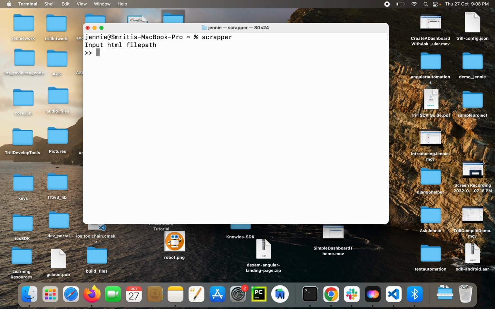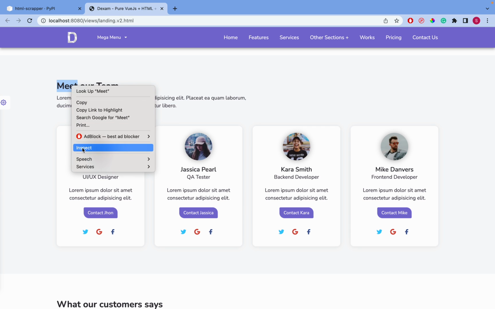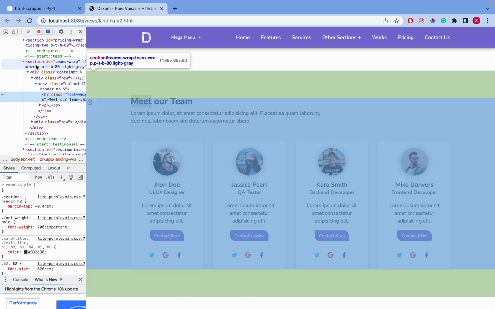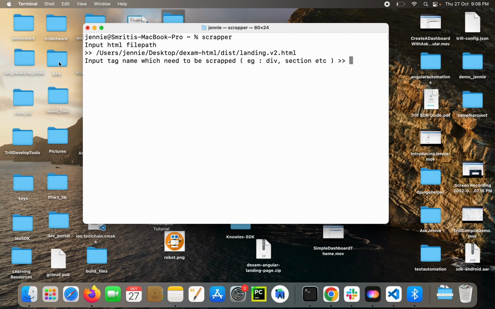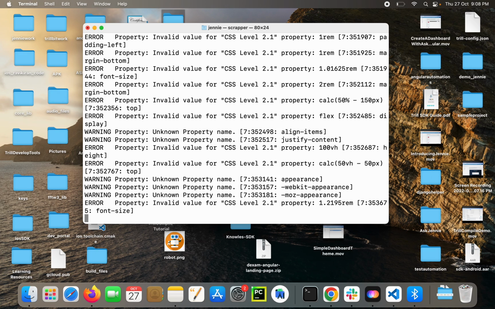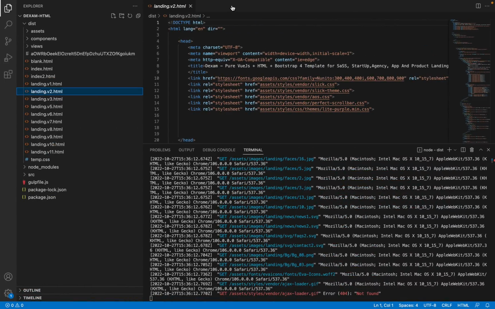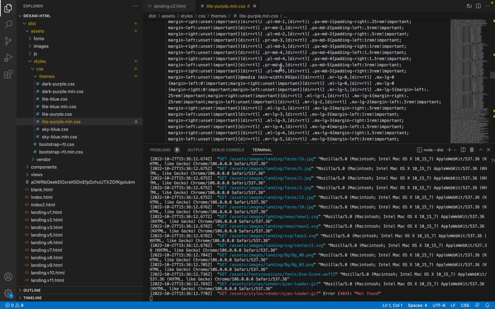So we have to add the input path, copied and pasted, and we want this theme as, so this is a section with team wraps, section with IDs team wrap. I started scraping. It approximately takes 1 to 2 minutes to scrape, as it contains a 34,000 line theme CSS HTML. So scraping takes a little bit of extra time.